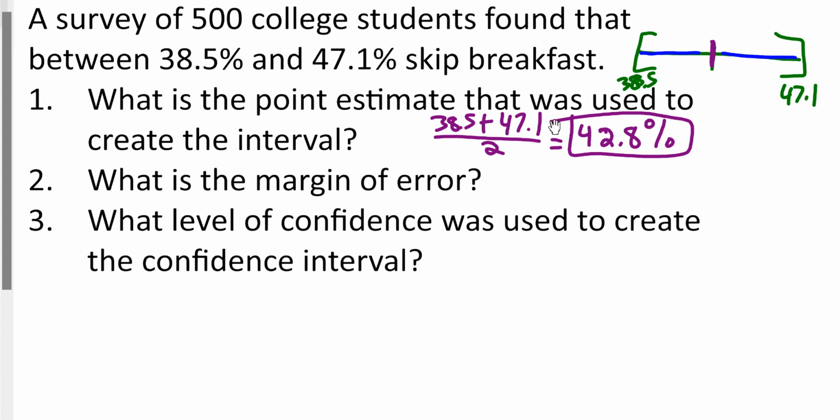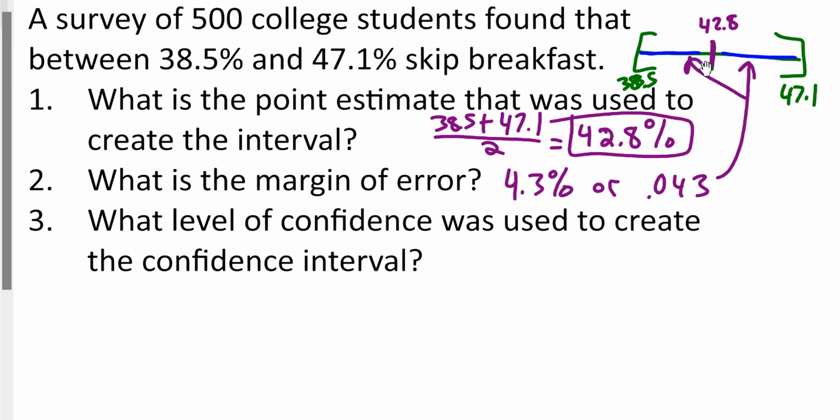Now, how do you figure out the margin of error? Well, if I know the point estimate is 42.8, it's got to be the same on either side of that. And it ends up being, I think it's 4.3. Margin of error is 4.3%, or 0.043. That's what would be on each of these sides, okay, to get us to those boundaries.